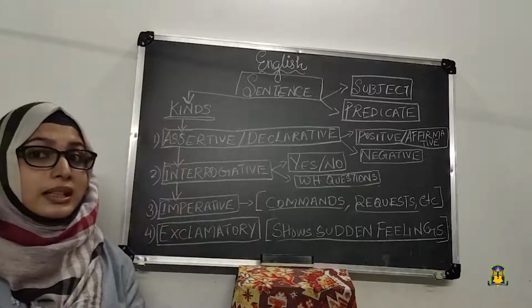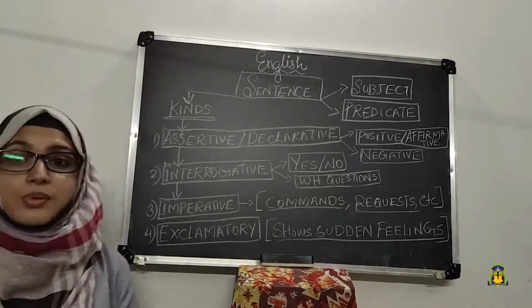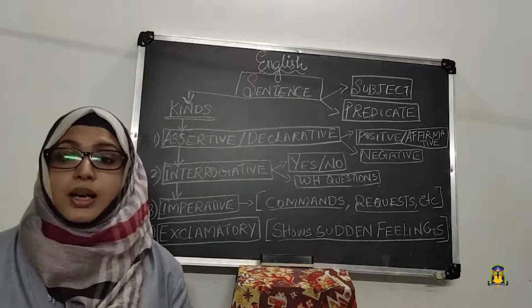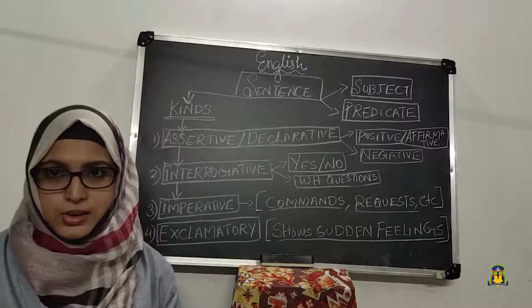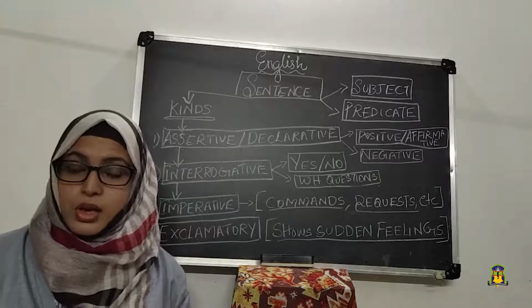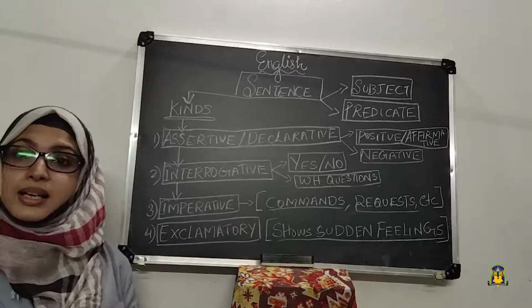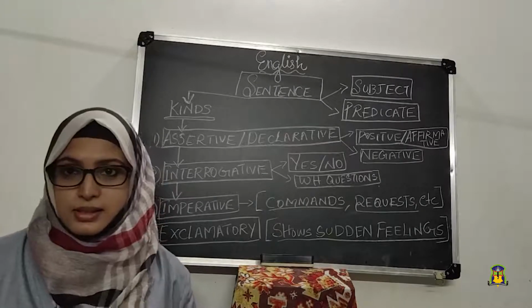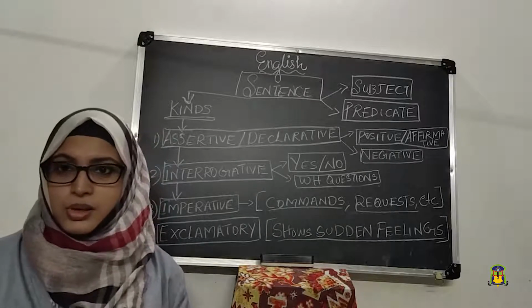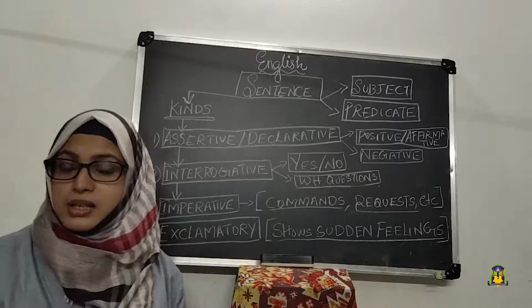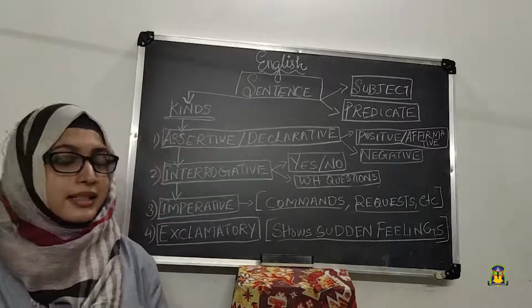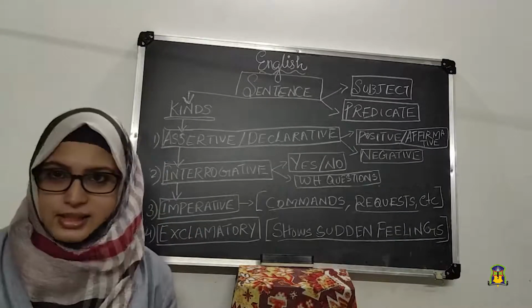Now we are going to the third part, that is imperative sentence. We use imperative sentences to show command, request, etc. Commands are like, shut the door, keep quiet, close your mouth. All these we can give in imperative sentences. It can also be a request, like please give me a pen. Could you please give me a pen? Please give me some water. Please take your seat. All these sentences we can take as imperative sentences.